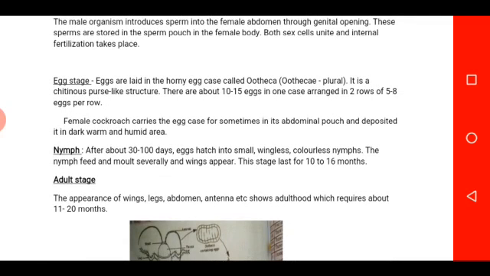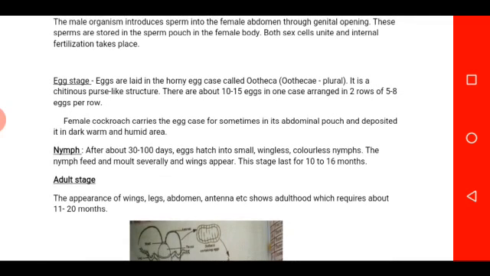The ootheca is purse-like in nature, and there are about 10 to 15 eggs in one case, arranged in 2 rows of 5 to 8 eggs per row. The female cockroach carries the egg case for some time in its abdominal pouch and deposits it in a dark, warm, and humid area.